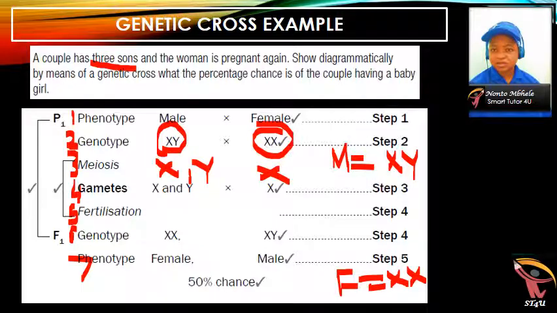So you can also use a Punnett square as usual.